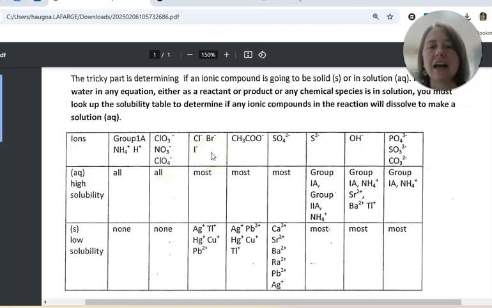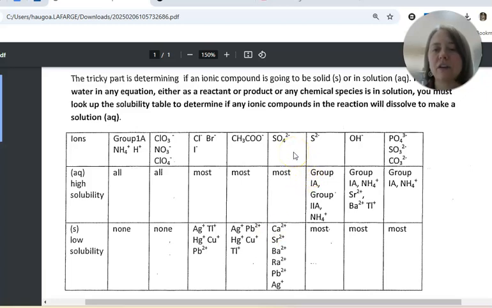Now, if the anion is chloride, bromide, or iodide, most of them are going to be aqueous with some exceptions: your silver, titanium, mercury, copper, and lead. So magnesium chloride, aqueous, silver chloride, solid. Now CH3COO is the same thing as C2H3O2, which you know as acetate. Most of them are aqueous except for these exceptions: silver, lead, mercury, copper, and titanium.